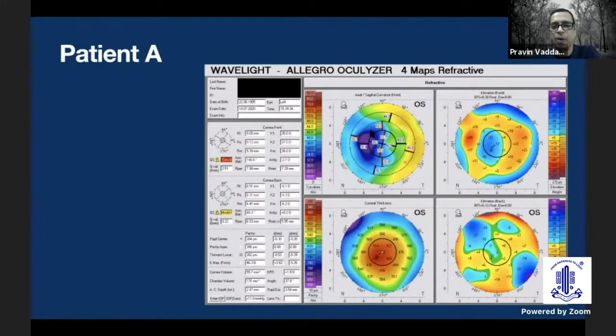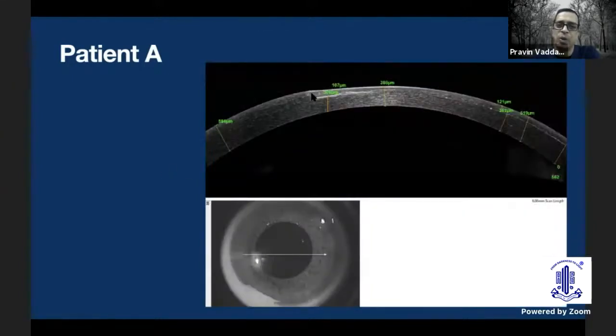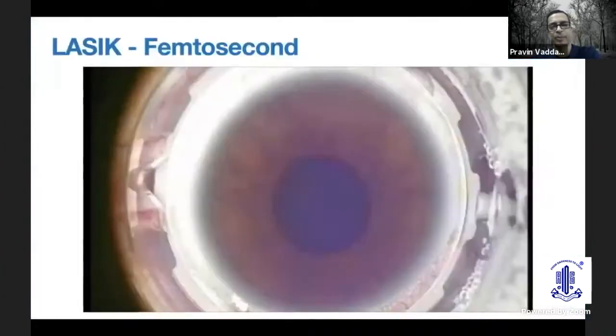When we looked at topography, topography also showed that there was an area of flattening on the nasal side of the cornea corresponding to the scar. And the OCT showed a scar that seemed to be in the area of the interface. That was again located at the edge of the pupil and coming into the visual axis. So let's just take a break and look at some of the important things to consider when you're doing LASIK.